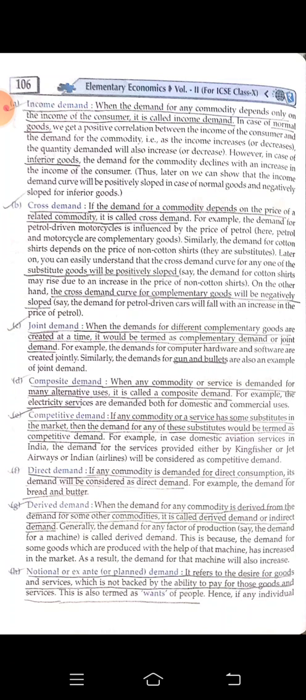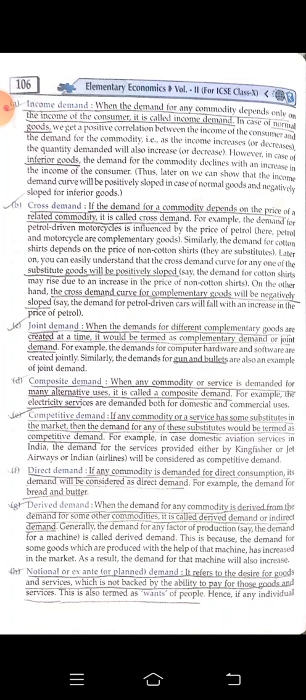So we can say that if the income is increasing, regarding the normal goods we will find it is having a positive effect, and regarding the inferior goods we will find it is having a negative effect, because with the increase in income people are not going to demand those inferior goods anymore. Cross demand.